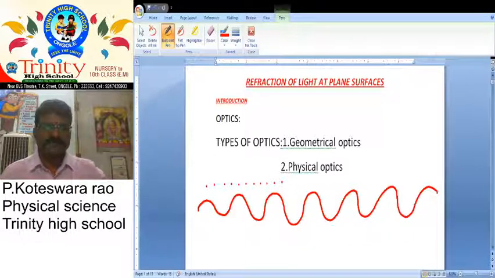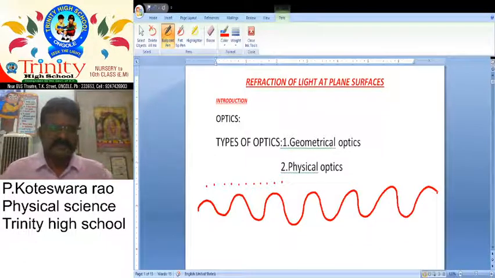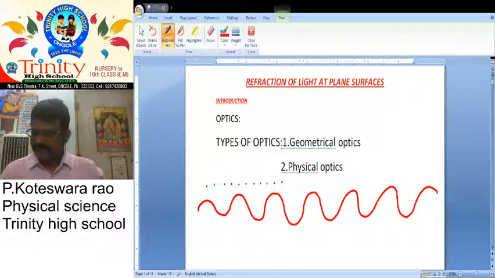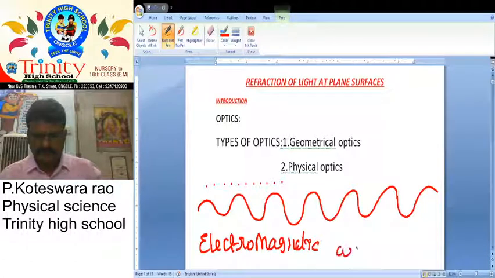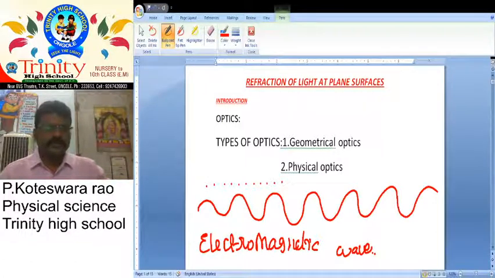Then after that, Maxwell introduced electromagnetic waves. So who introduced electromagnetic waves? Maxwell introduced electromagnetic waves.